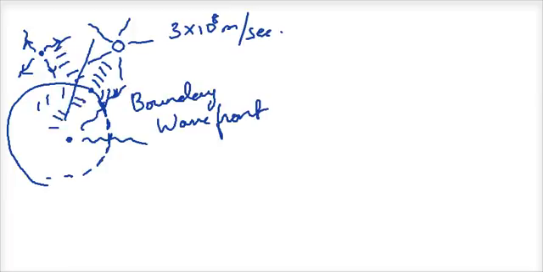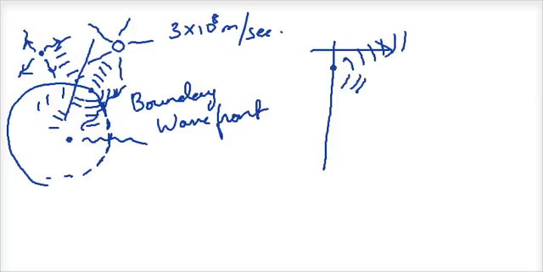The only negative of Huygens principle is he asked us to ignore those waves which are traveling in the backward direction. So suppose this is a wavefront, this is a source of waves, and the wavefront is moving in this direction, then secondary waves will move in all possible directions from every point on the wavefront. Just that he asked us to ignore those waves which are going back. So we don't want to get into a discussion of how much energy is going back and how much energy is moving front. We will assume that all the energy is moving front, and that is what we need to worry about.